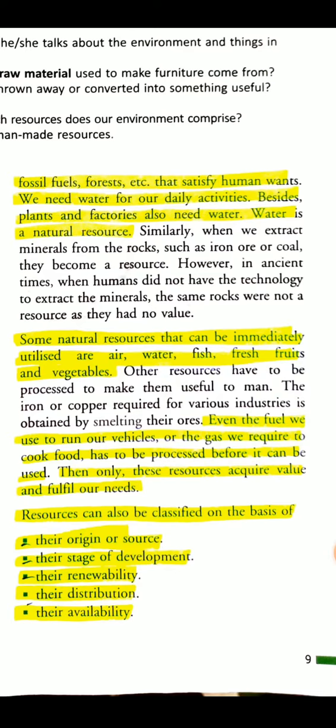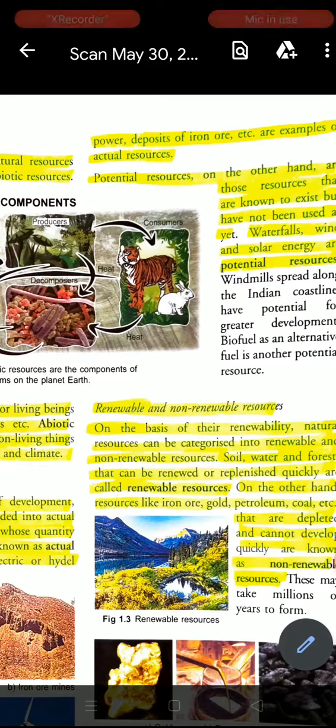Potential resources, on the other hand, are those resources that are known to exist but have not been used as yet. Let's take the example: waterfall, wind and solar energy are potential resources.